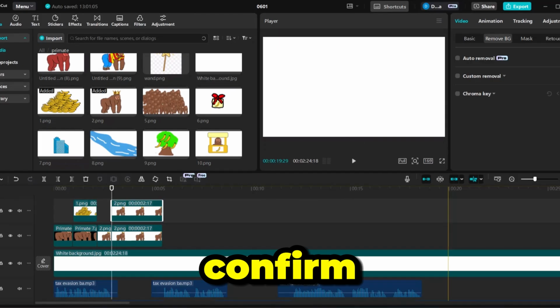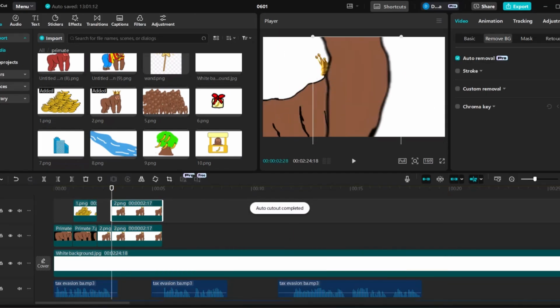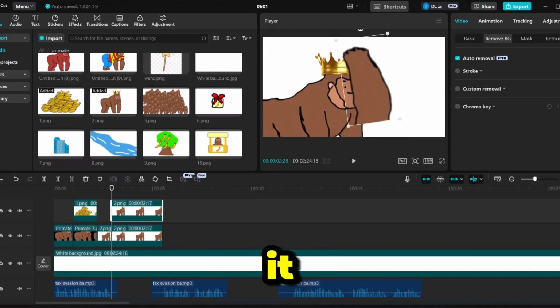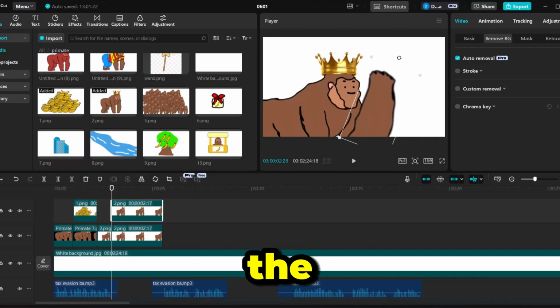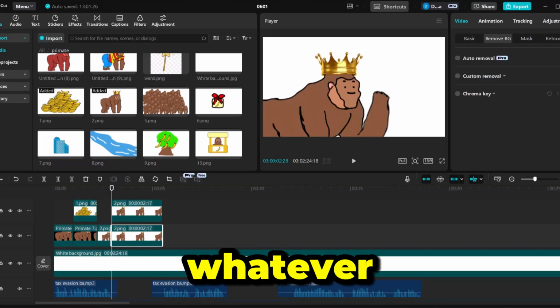We're gonna crop it, confirm, and now we just need to remove the background of the arm, shrink it down a bit, and then we're going to rotate it, then we're going to flip it, and yeah, now we save some time instead of going to draw the whole thing. So now it looks like he's raising his hand, or his arm, paw, whatever it is.